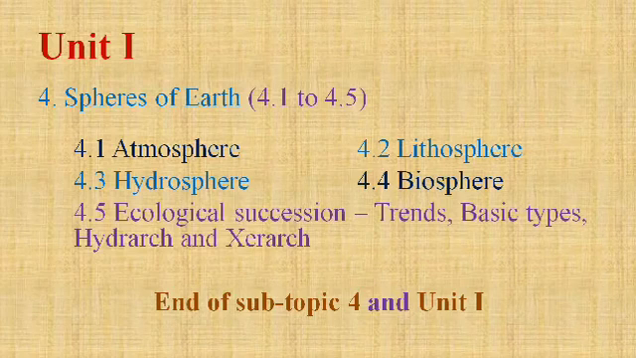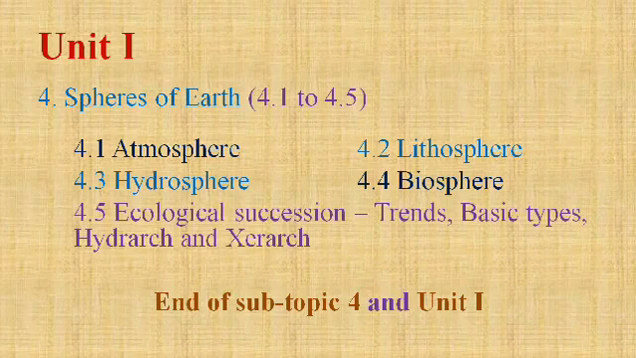Spheres of earth is divided into 4.1 to 4.5. It is atmosphere, the envelope of air; lithosphere, that is soil, the segment of the earth which is the zone up to germination; then hydrosphere, water; and biosphere. It is the area of the earth, covering the atmosphere, lithosphere and hydrosphere, up to which we can find living animals. It is called the biosphere.